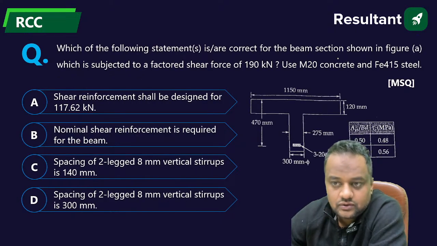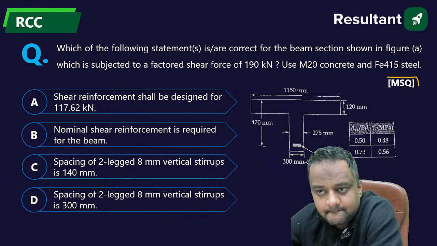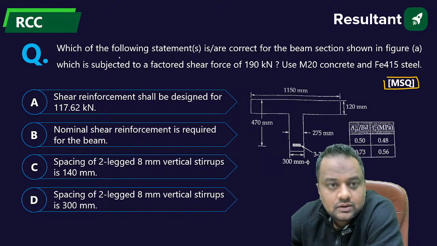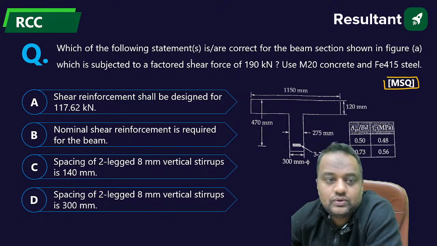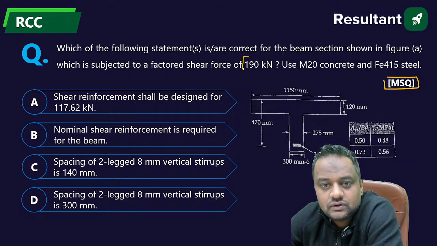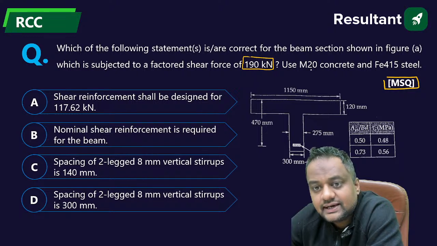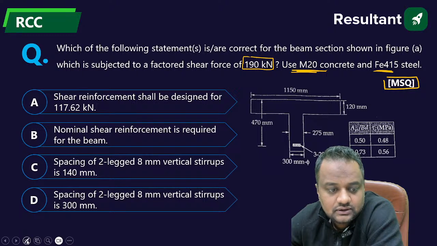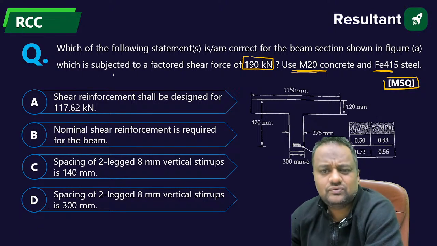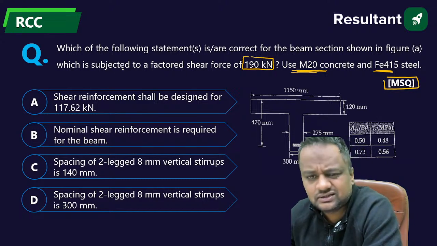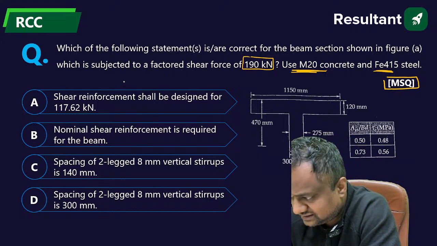Okay. Now this MSQ. Which of the following statements are correct for the beam shown in the figure, which is subjected to a factored shear force of 190 kilonewton? Use M20 concrete and Fe415 steel. First of all, let us see without reinforcement how much the concrete itself can resist.